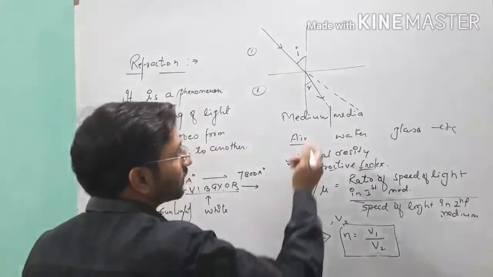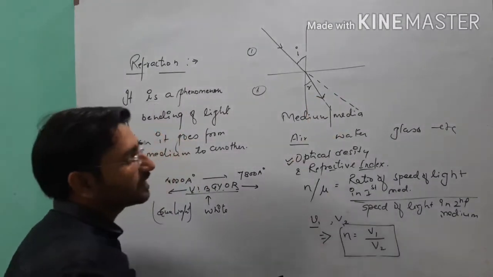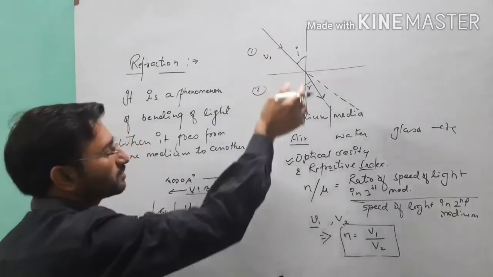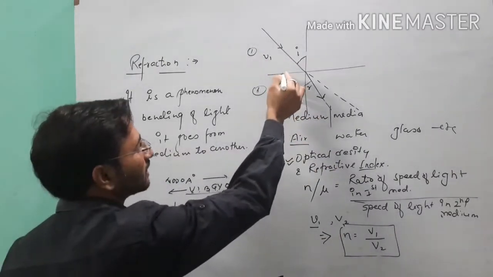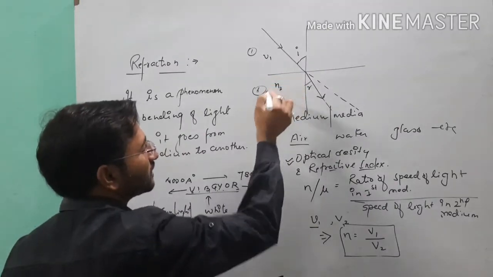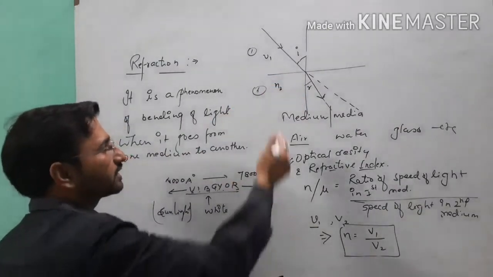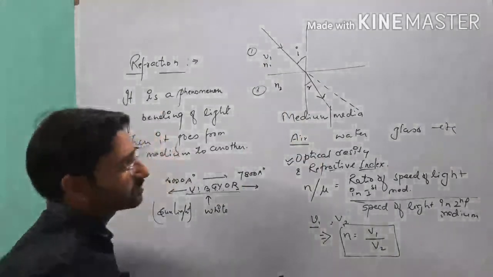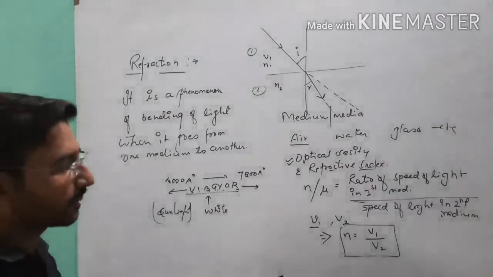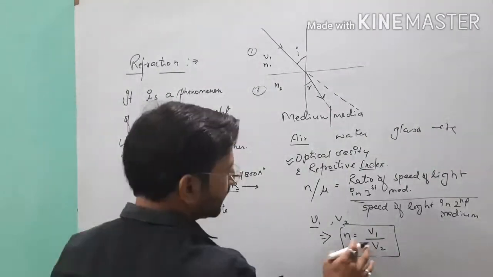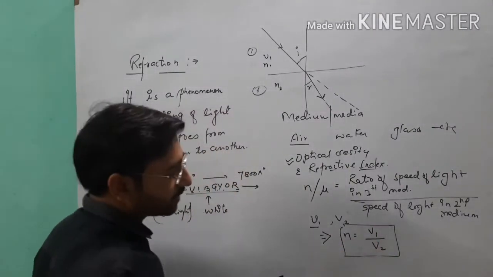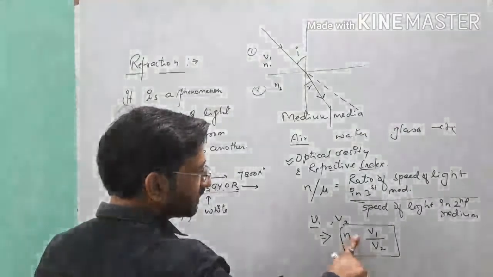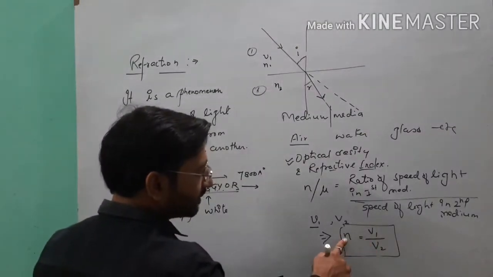And second, what will be the speed of the light in the second medium when it goes with the given speed in the first medium. The second medium has some refractive index with respect to the first medium, so we can easily calculate the speed of light in the second medium. In formula terms we can write n equals v1 upon v2, and listen students, this n will be changed, because light is going from one medium to another medium.